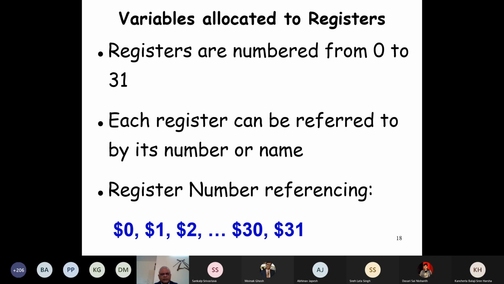When you write the register number, we write $0, $1, etc., just to differentiate from a constant. Otherwise, 0 may be a constant, or 0 may be an absolute memory address, etc. To prevent that, we write all registers as $0, $1 in our assembly program.